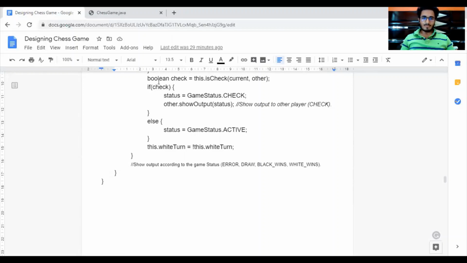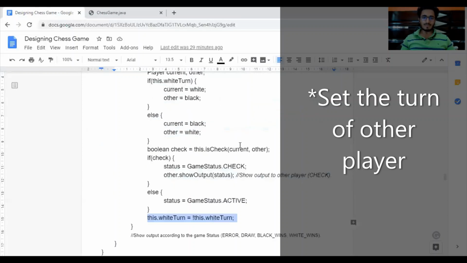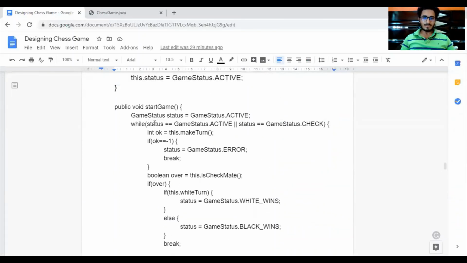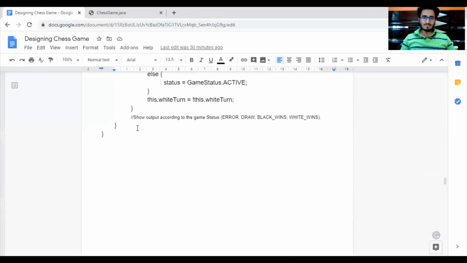So for that, we have called the check function, and if the other player is checked, we show the output to the other player that he or she is checked and set the status as check. Else we set the status as active and change the turn. Then this loop will go on till the status is active or check. So it will only stop if the status is something other than active or check. And finally, we will show the output: whosoever wins, black wins, white wins, draw or error.